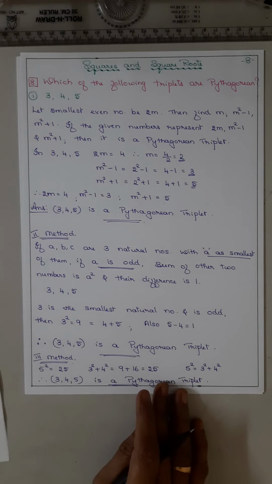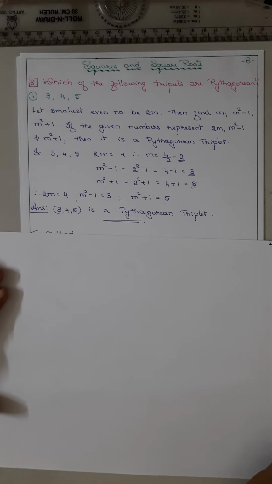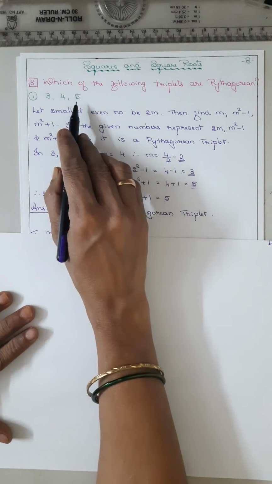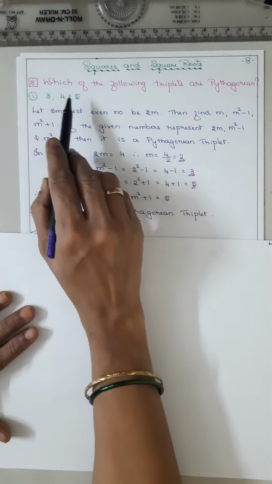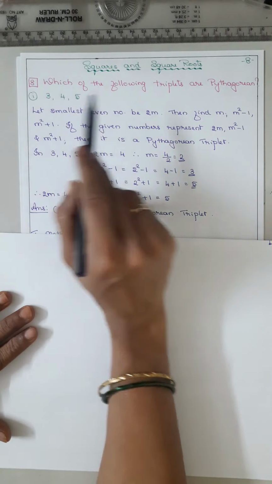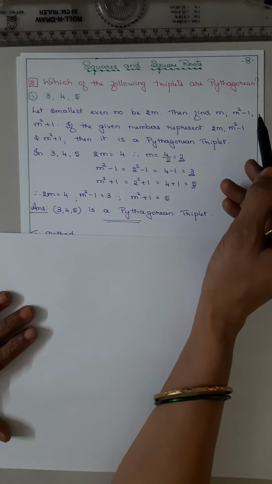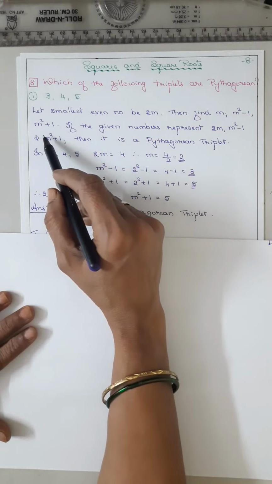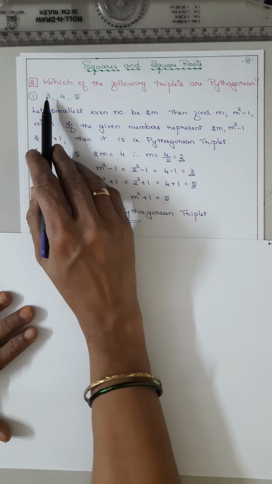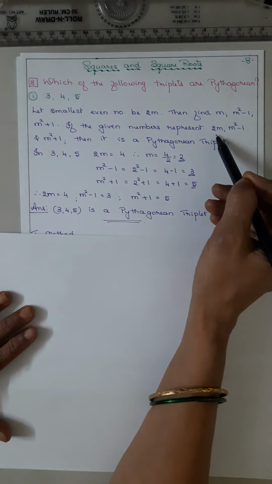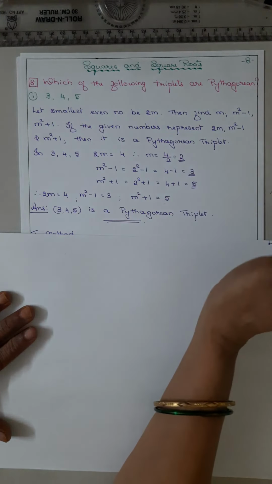Okay. Here you have been given another method. In 3, 4, 5, the smallest even number among the three, we will take as 2m. Then find m squared minus 1 and m squared plus 1. If the given numbers represent 2m, m squared minus 1 and m squared plus 1, then it is a Pythagorean triplet.